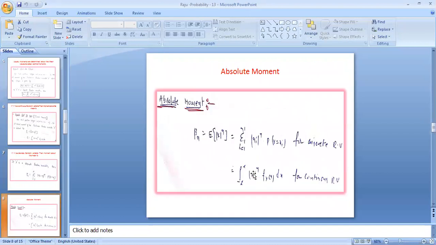Absolute moment: beta n equal to E of x power n, equal to modulus of xi power n. Exactly, it gives absolute moments, so either plus or minus. So modulus of xi whole power n into probability of x equal to xi for a discrete random variable we can define. It is a moment about the origin. And if it is a continuous random variable, it is the integral of x power n f x of x dx. Like this we can find the moments.